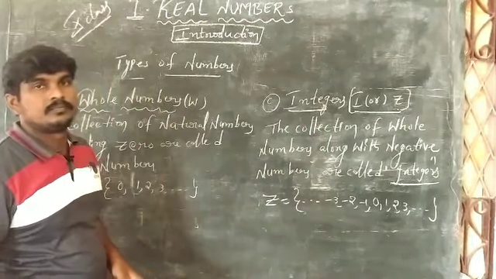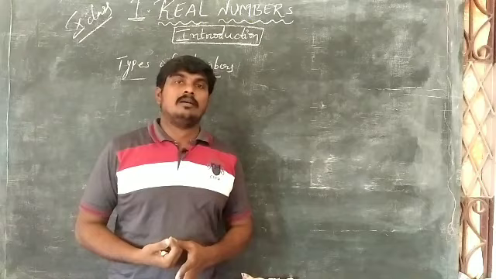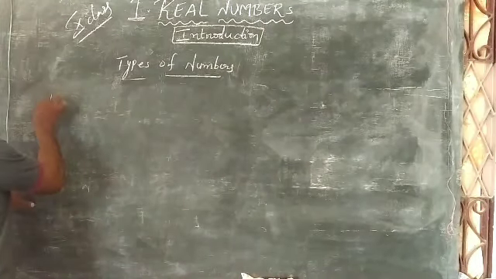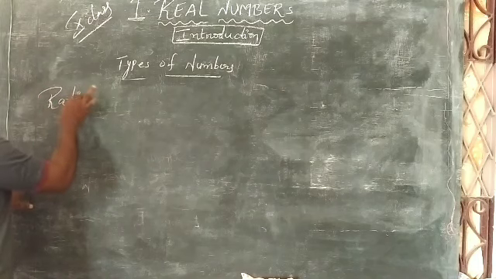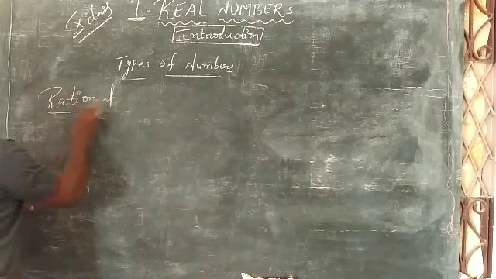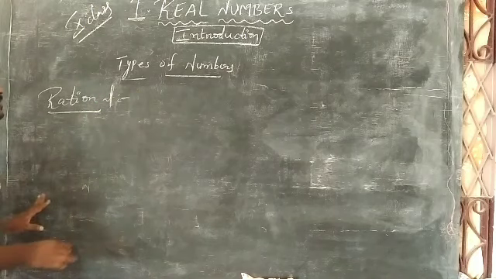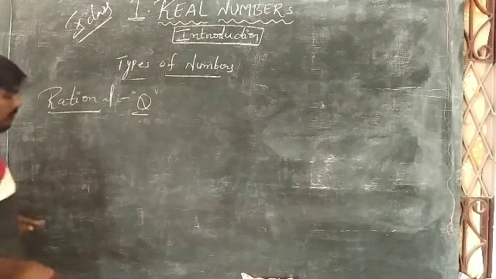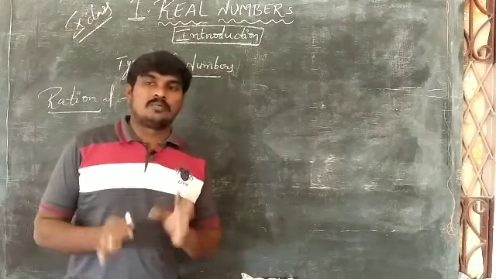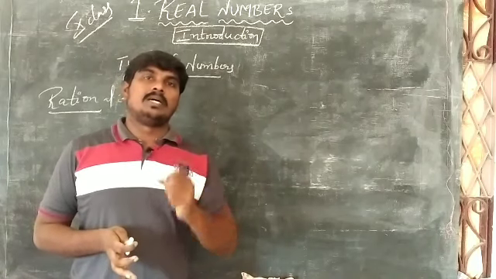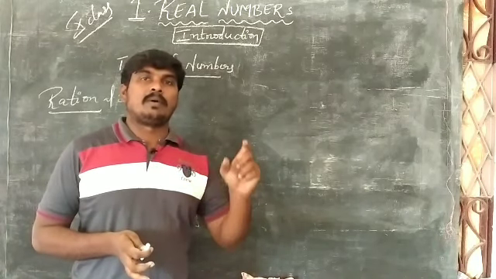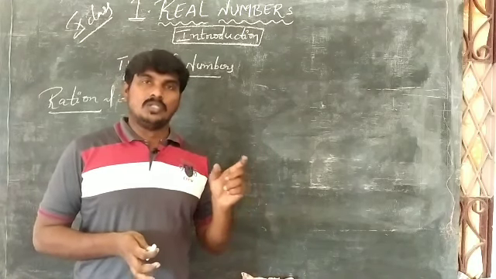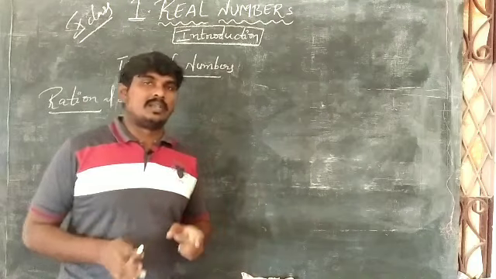Okay students. Next type of numbers is rational numbers. You know very well about rational numbers. Rational numbers are represented with capital letter Q. So what is the definition of rational numbers? The numbers which can be expressed in the form of p by q, where q is not equal to 0, are called rational numbers.